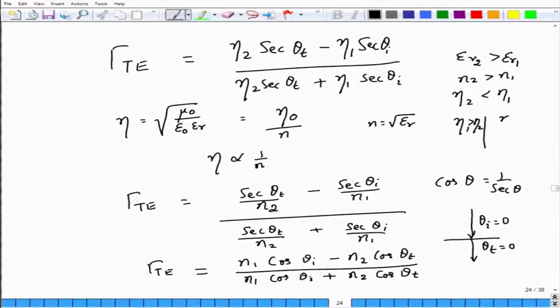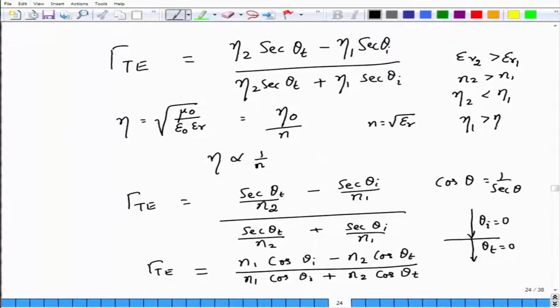than eta 2 and then you go from the first medium to another medium, or rather, we consider the same case.